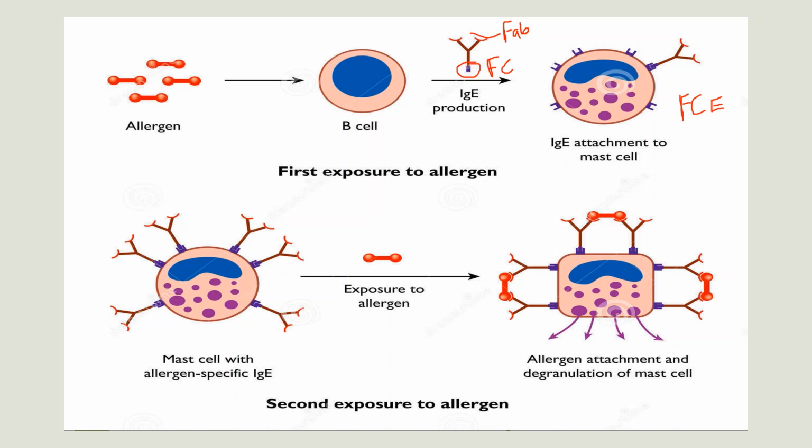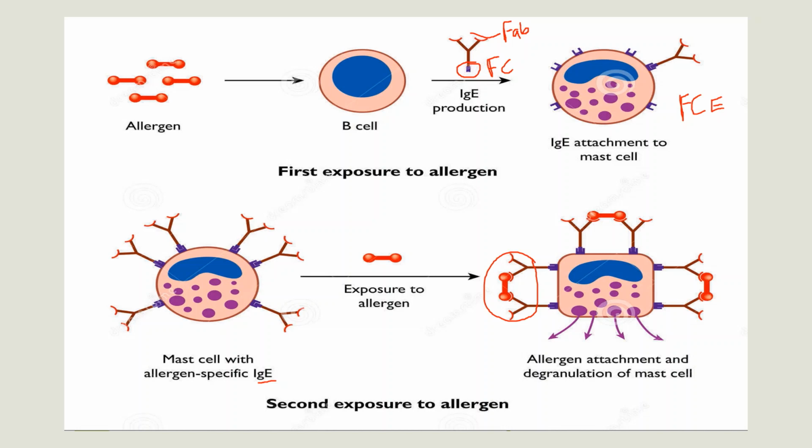Next, second exposure to allergen. Now mast cell with allergen specific IgE. On exposure, the allergen will cross-link. This type of attachment is called cross-linking. It is binding with two antibodies. So allergen can cross-link with IgE molecules.